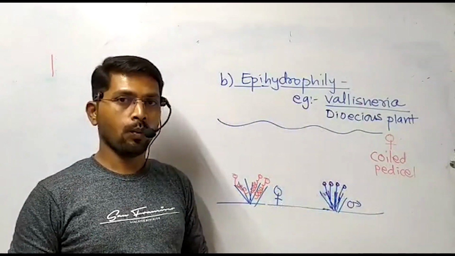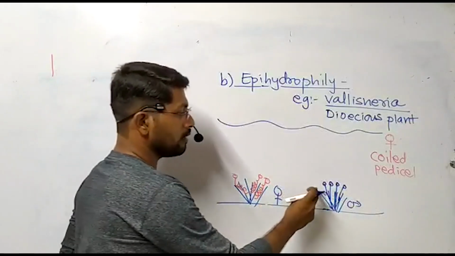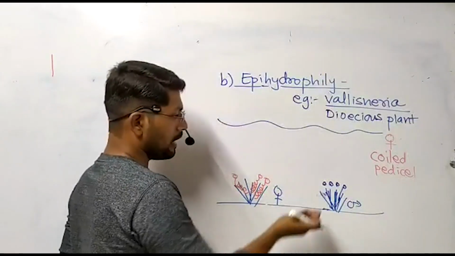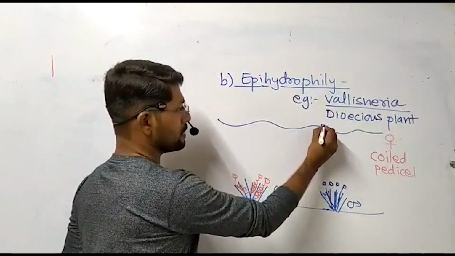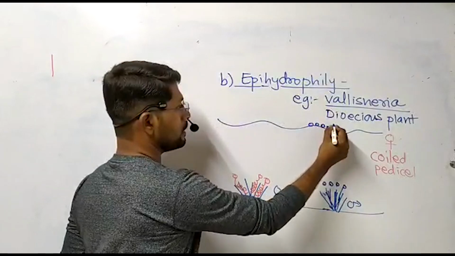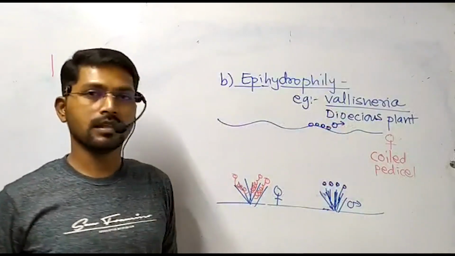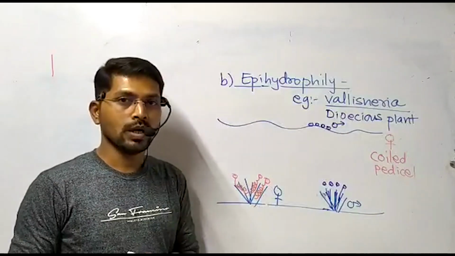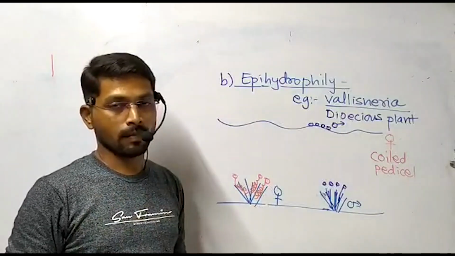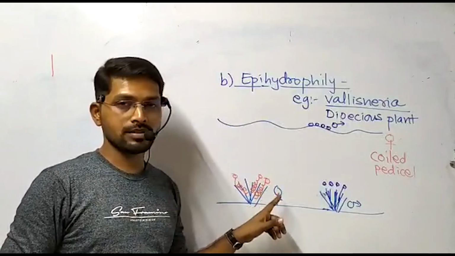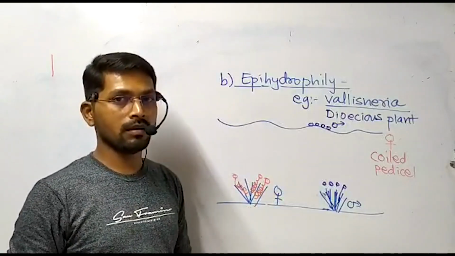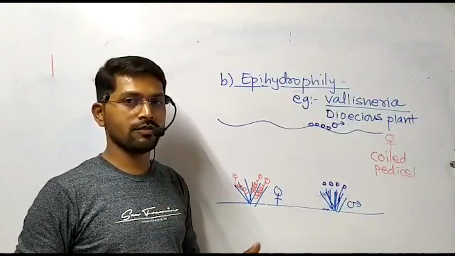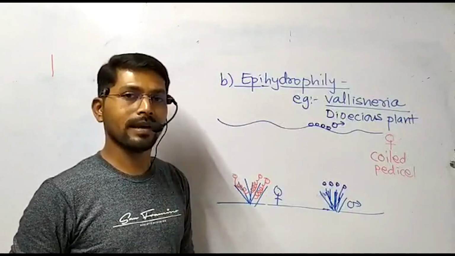At maturity, what is happening here? At maturity, or at anthesis, the male flowers get detached from the mother plant and float on the surface of water like this. So these floating structures are the male flowers. At the same time, the female flowers will show uncoiling of the pedicel, because the contact of the female structure to the mother plant cannot be ruptured, cannot be broken, because the close contact is very essential for the development of the zygote and thereby the embryo.